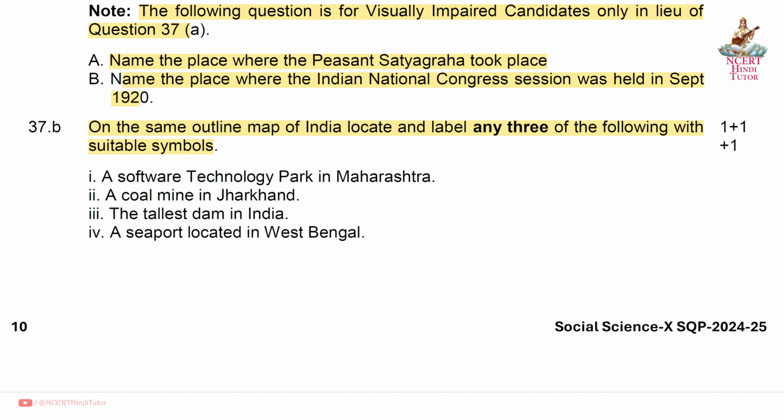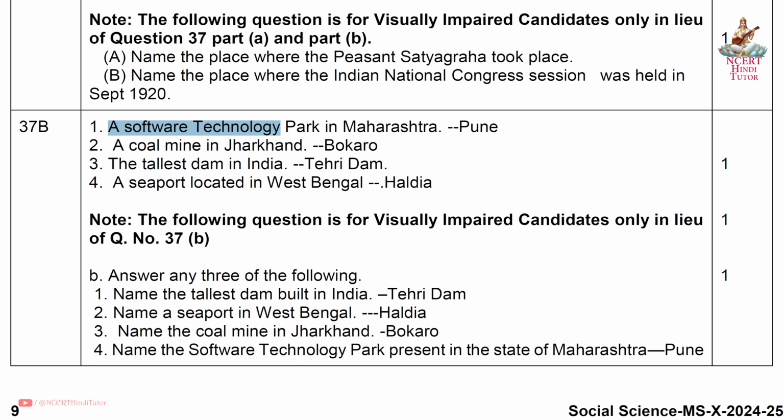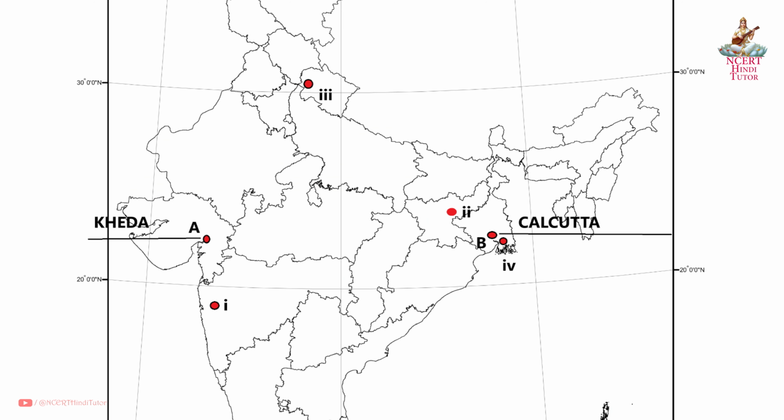So friends, first, a software technology park in Maharashtra. Answer: Pune. Second, a coal mine in Jharkhand. Bokaro. Third, the tallest dam in India. Tehri Dam. Fourth, a seaport located in West Bengal. Haldia. And friends, you can see the location of first, second, third, and fourth.